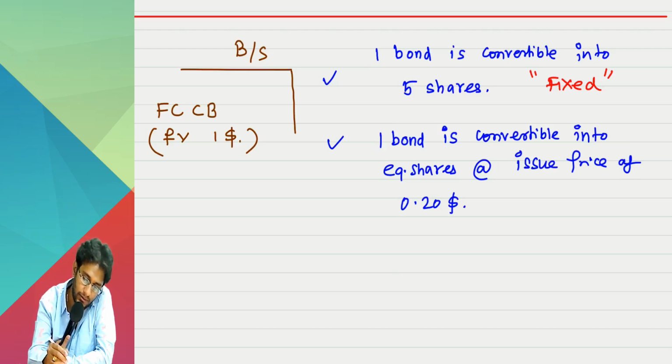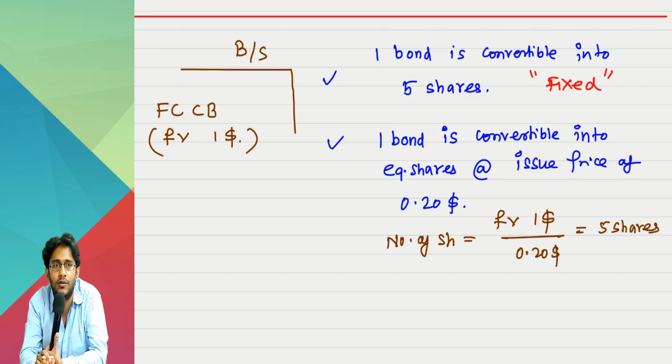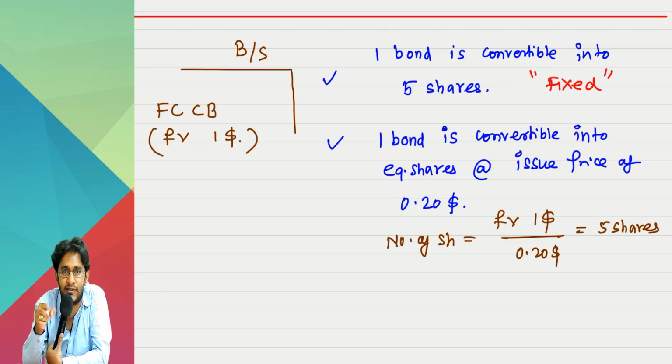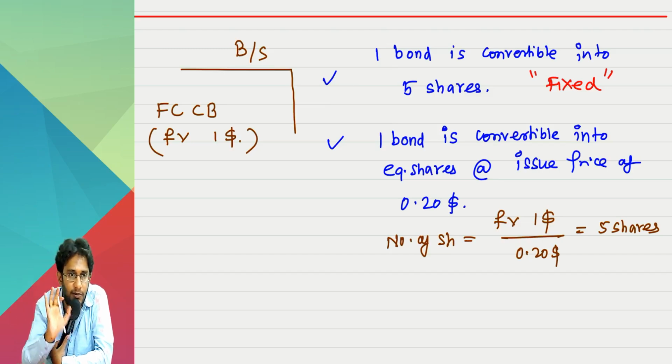How fixed? Tell me, number of shares to be issued, if I go sit and calculate: what is the face value of the bond? $1. What is the share issue price? $0.20. Ultimately I have to issue 5 shares. From this, what is the conclusion? Whenever issue price is fixed, it is as good as number of shares to be issued also is fixed. In this FTF test definitely will be passed.